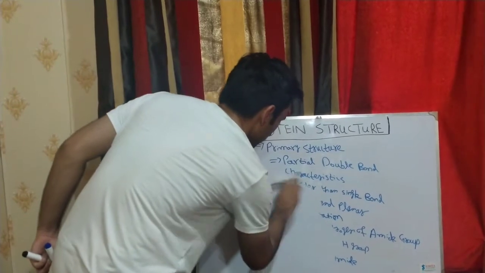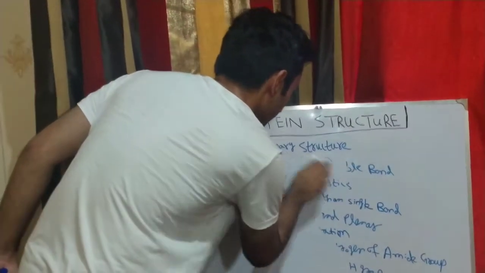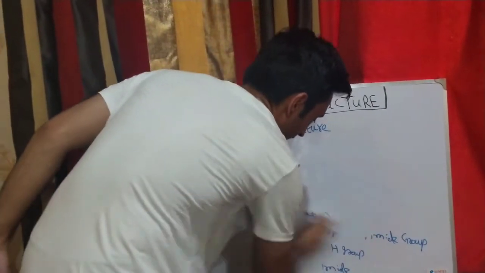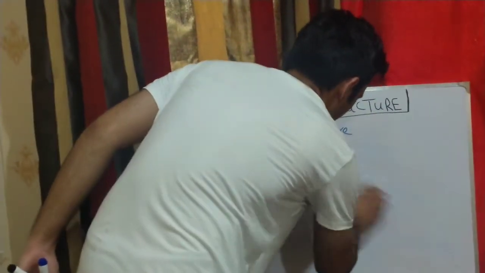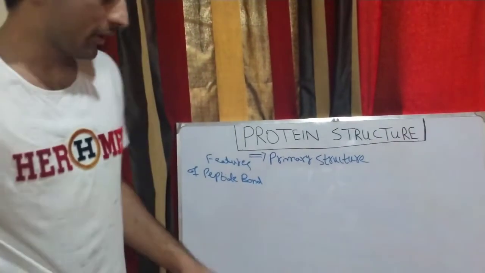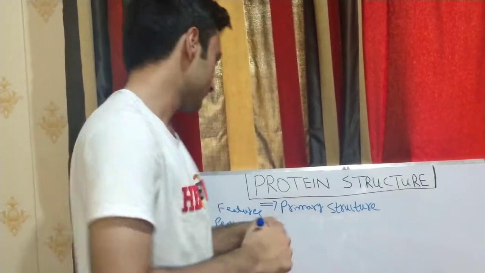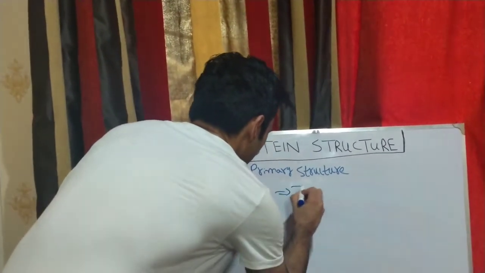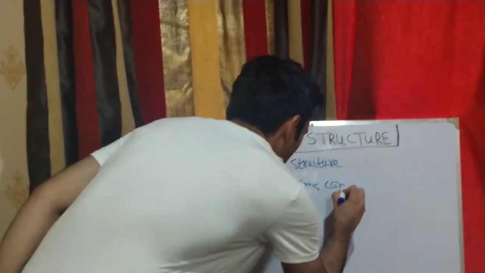Now we will move on to the second feature of the peptide bond. What is the second feature? The second feature is that the peptide bond tends to remain in the trans configuration commonly, in normal situations. How it tends to remain in the trans configuration, I will show you by drawing the structure.